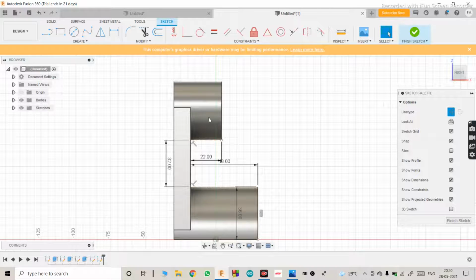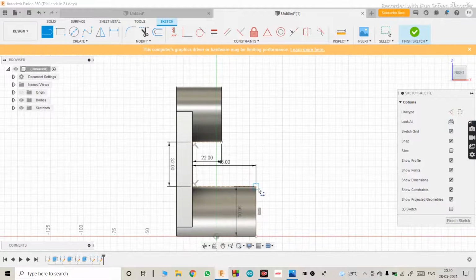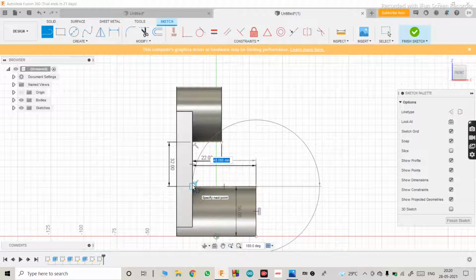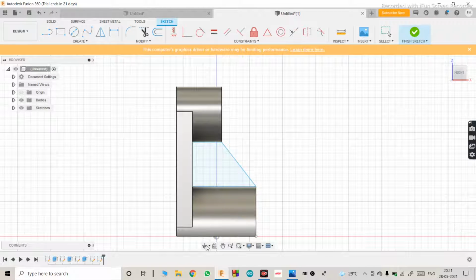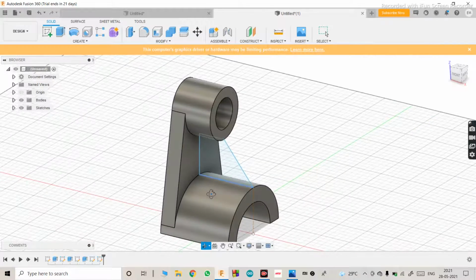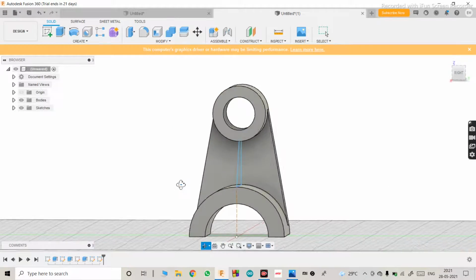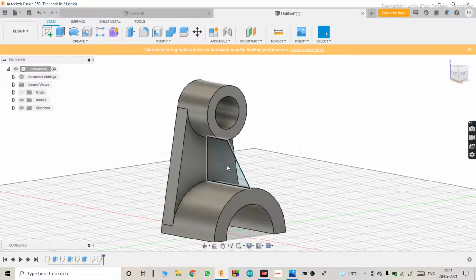So now go back to line command, turn off the construction mode and just go on tracing all the points we have made so far. And that's it. Pretty easy and straight on the point.